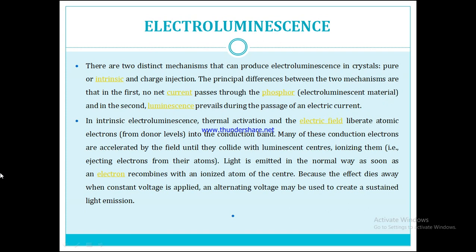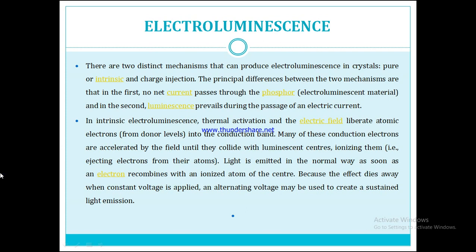So here we can explain electroluminescence with two distinct mechanisms that can be produced: electroluminescence in crystals that are pure or intrinsic, and charge injection. The principal difference between the two mechanisms is that in the first, the current does not pass through the phosphor, that is the electroluminescent material, and in the second, the luminescence prevails during the passage of electric current.